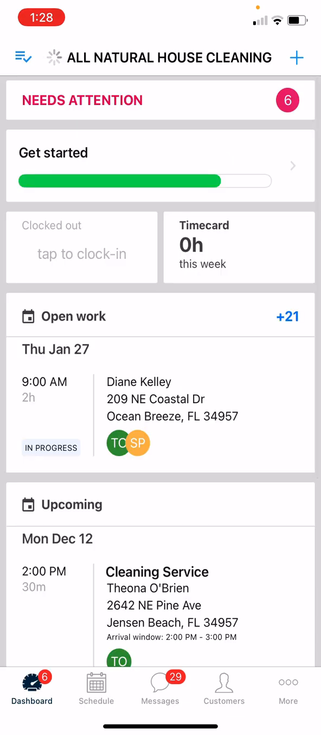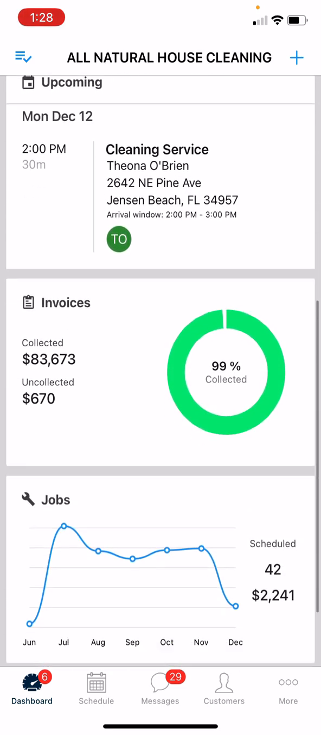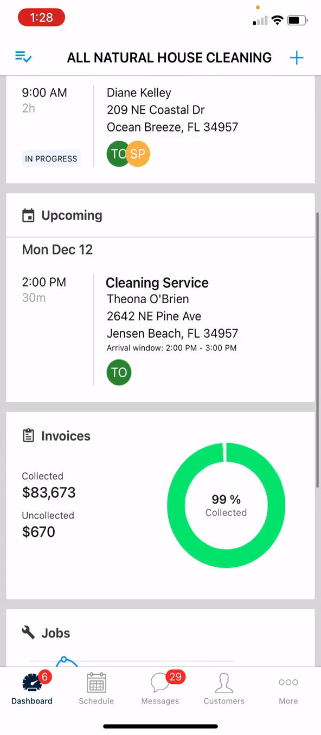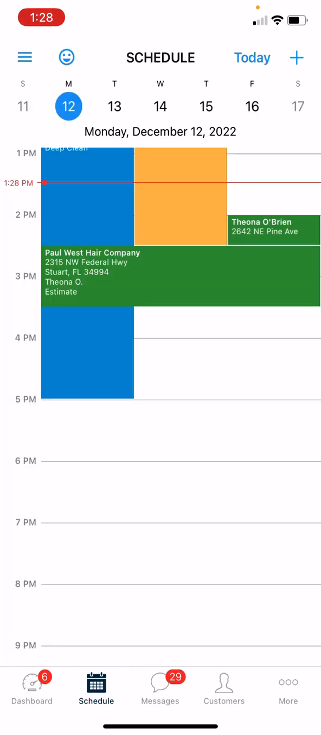There are 5 different menu bars on the bottom of the application. The first tab is Dashboard. You will see your time card here. You'll see any open jobs you have, upcoming jobs, and some other information that isn't applicable at this moment. The next tab is going to be your schedule.